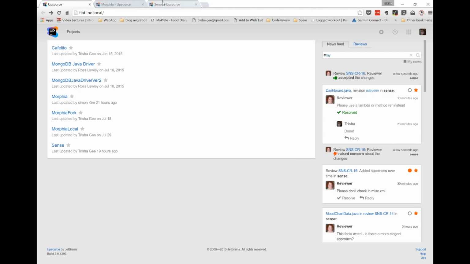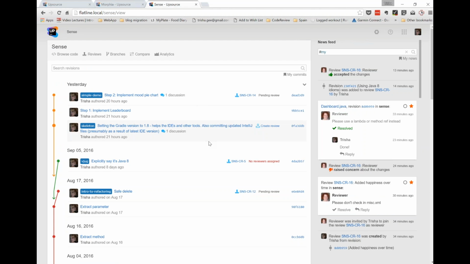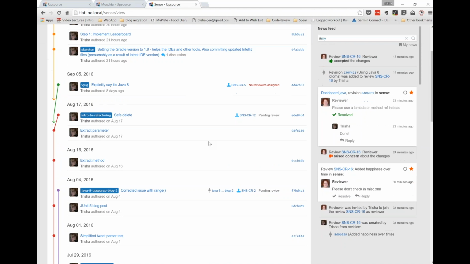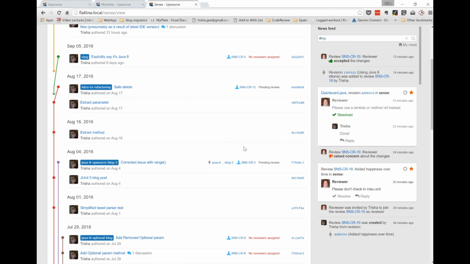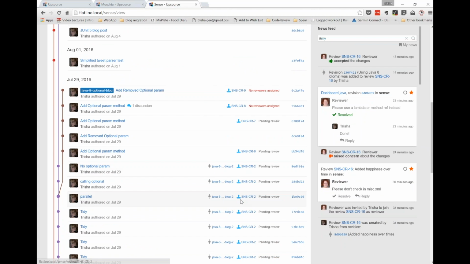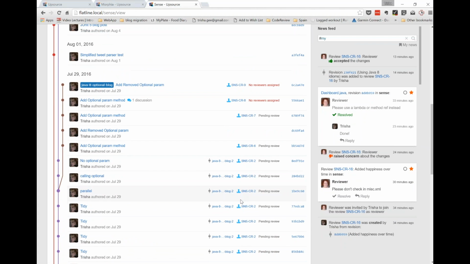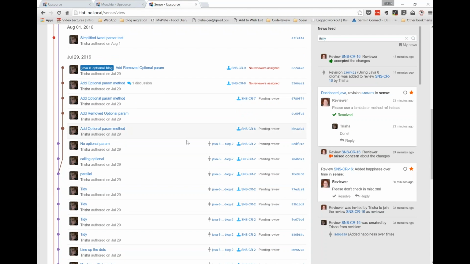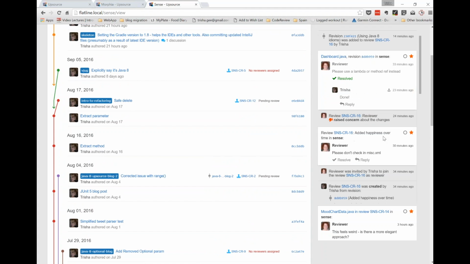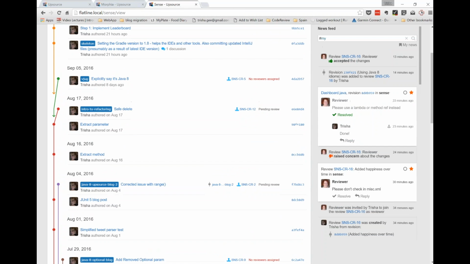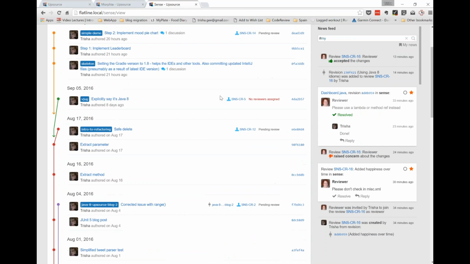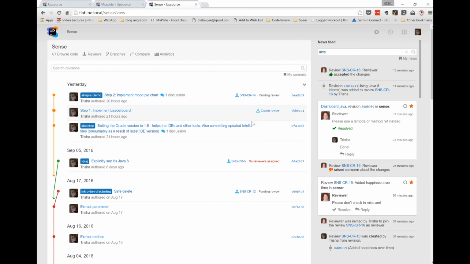If I look at a specific project, then I can see all the commits that are in that project. I can see the different branches. I can see the code with just this commit. I also have code reviews like this one, which are associated with a specific, I can do branch level code reviews. I can do individual commit level code reviews. I can see the news and events that happen down the right-hand side here, so accepted, things like that.